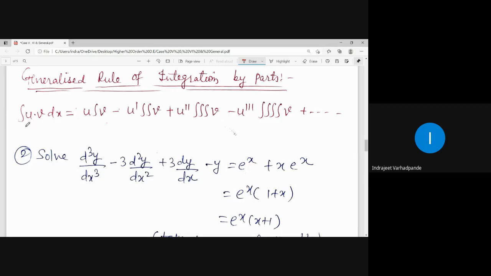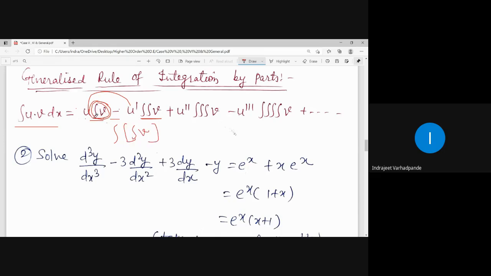So what does this integration by parts say? Integral u into v dx is equal to u into integration of v, alternate plus minus, so we have minus derivative of the first, and one more time integration of whatever term we have written over here. Now double integration of v means single time integration of integral v.